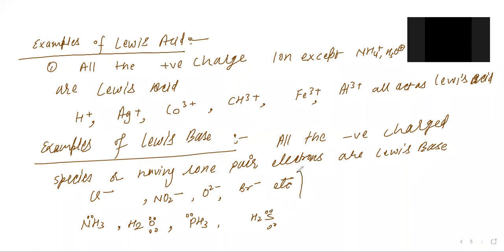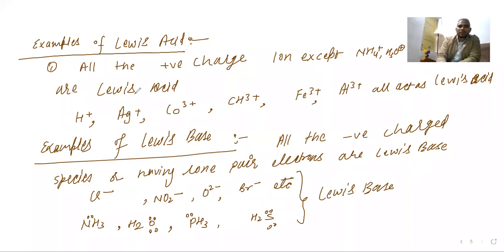See, these all are Lewis bases. Why am I writing Lewis base? Because they either have a negative charge or they have lone pair electrons. Why Lewis acid? Because they have the positive charge. So that is the Lewis acid and Lewis base.